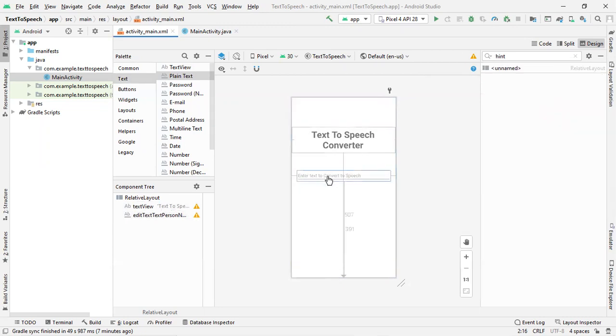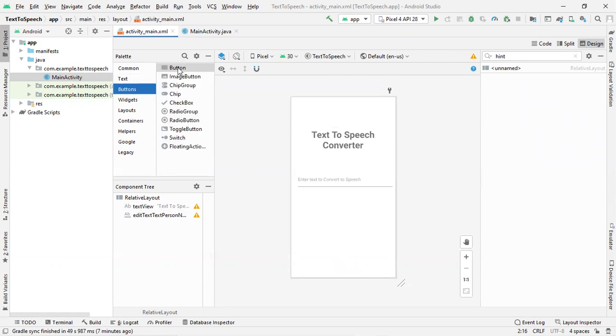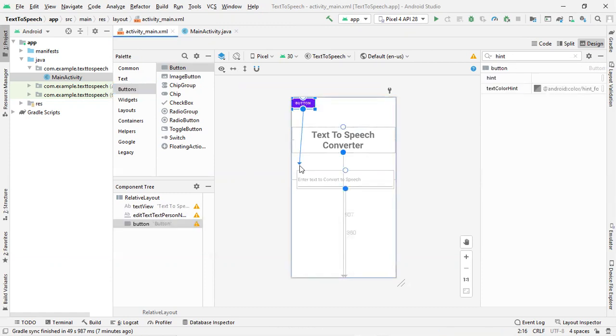Once that particular text has been entered, that needs to be converted into speech. So how will that happen? For that, we will be adding one button. As you can see, we are adding one button. After the button has been added, align the position of this particular button both horizontally as well as vertically. Then place it just below your edit text.